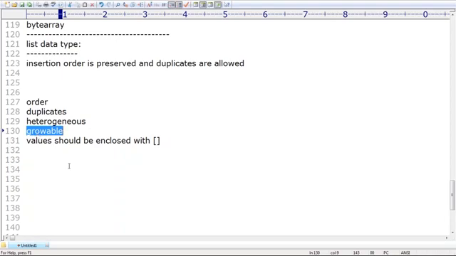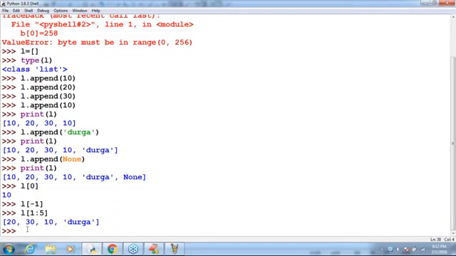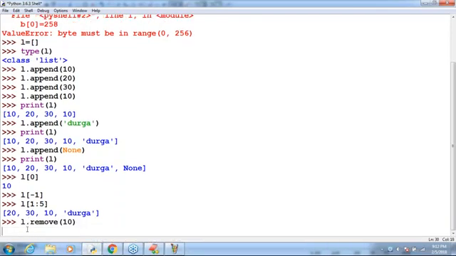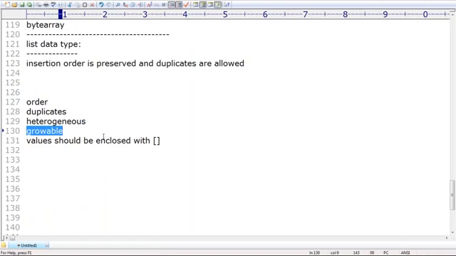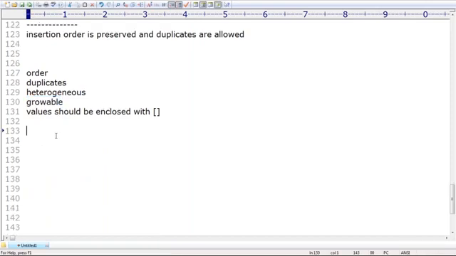L dot remove of 10. I'm taking L dot remove of 10, then it is removed automatically. If I print L, observe, the first 10 is gone by default. So based on our requirement, you can increase the size, you can decrease the size. That's why it is considered growable or reducible. Both options are available. Clear, right?